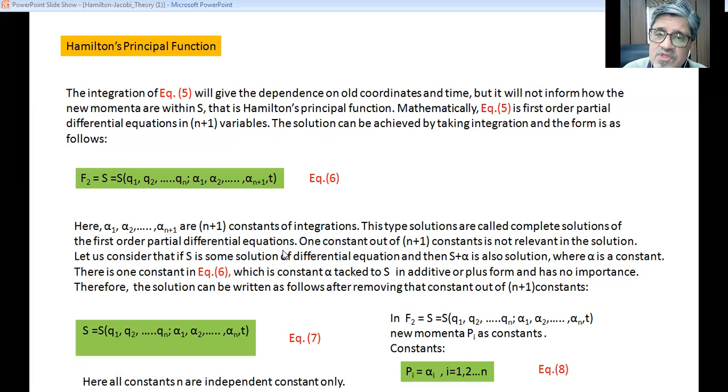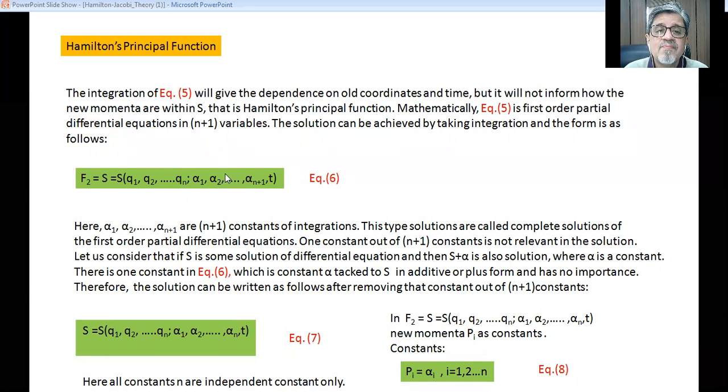So these are the first order partial differential equations. One constant out of the n plus 1 constants is not relevant in this solution. We have n plus 1 different constants, but one constant is not important in the solution. Why? Because it is in an additive form.